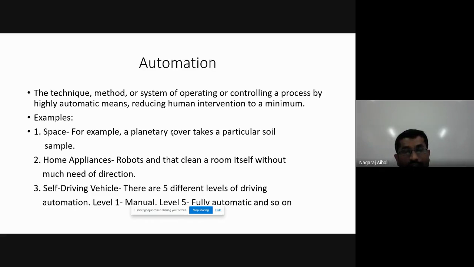Such systems or vehicles are available nowadays, and they are already planning to go for unmanned vehicles without human intervention. That is also being planned, right? So that is one example I am giving here.